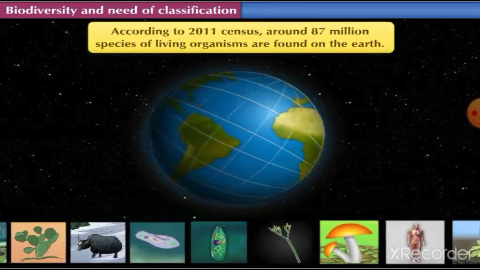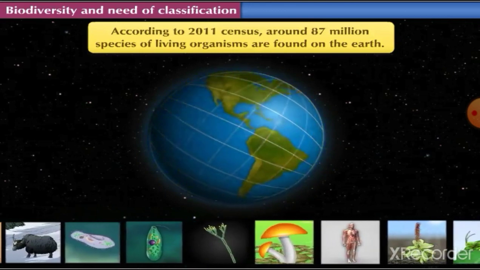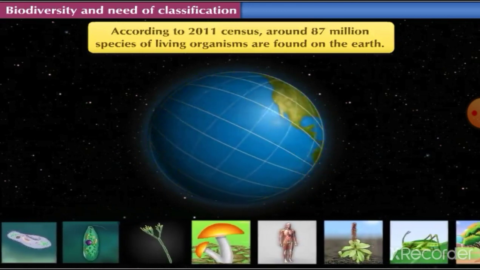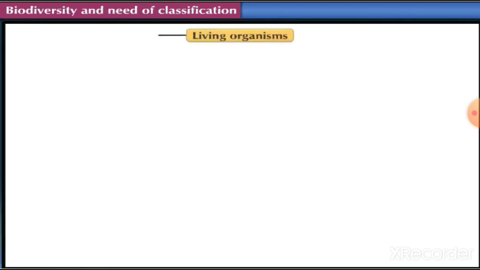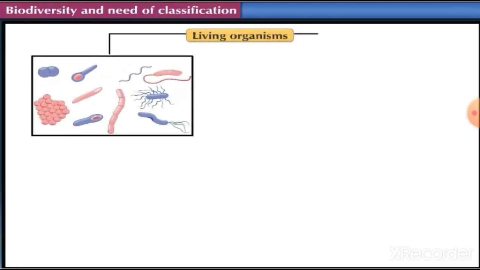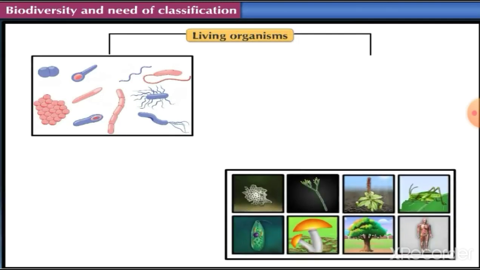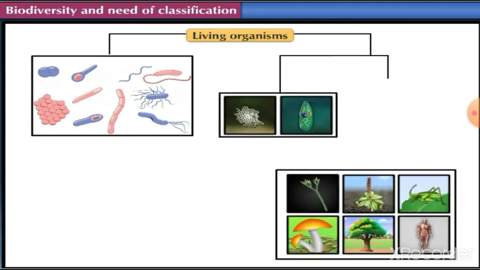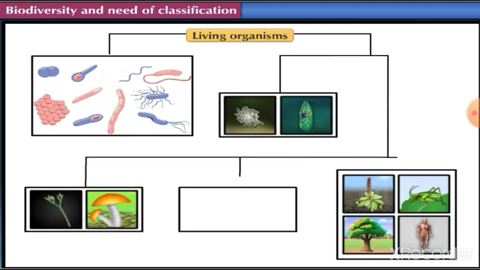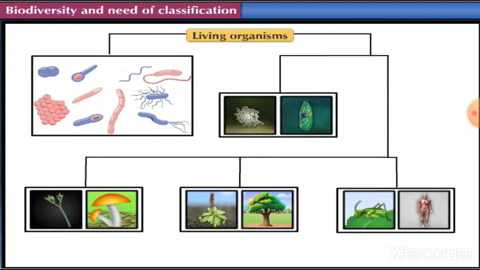To study such a vast number, it was essential to divide them into groups. Therefore, groups and subgroups of living organisms were created, considering the similarities and differences among the living organisms.